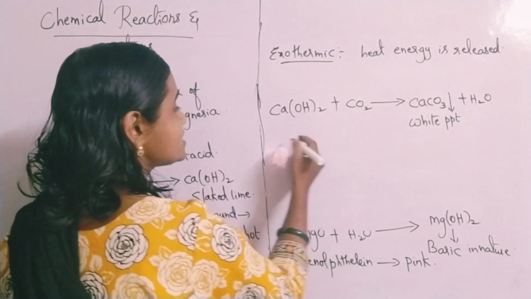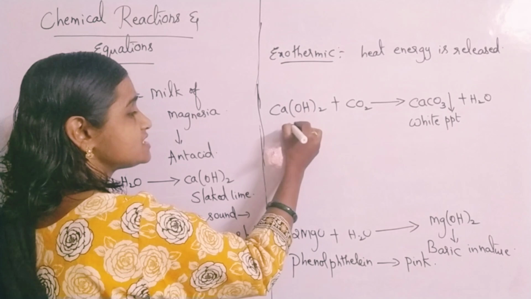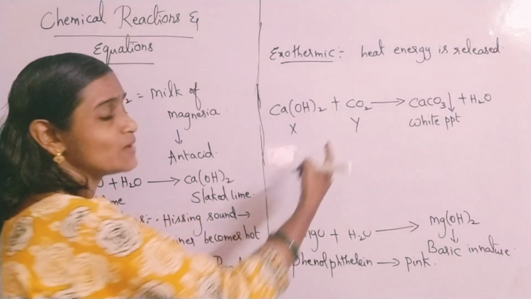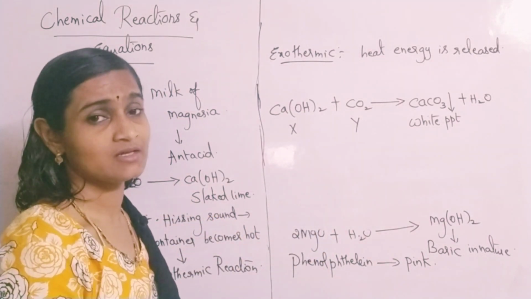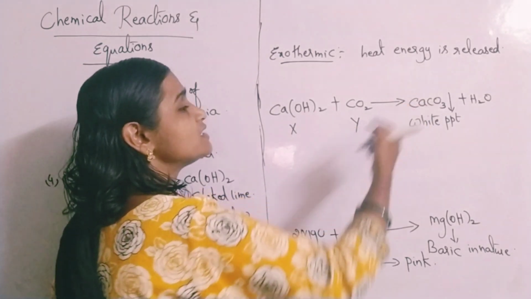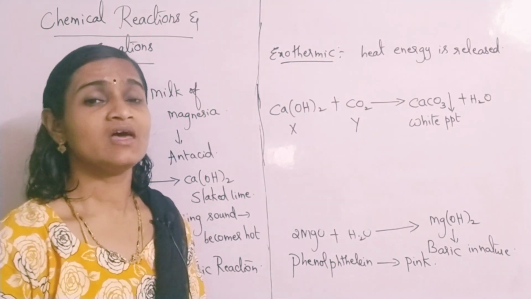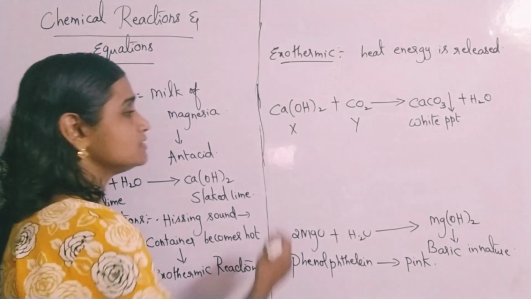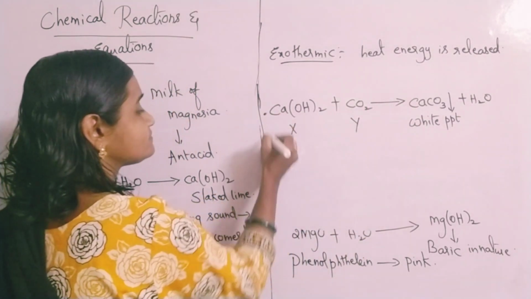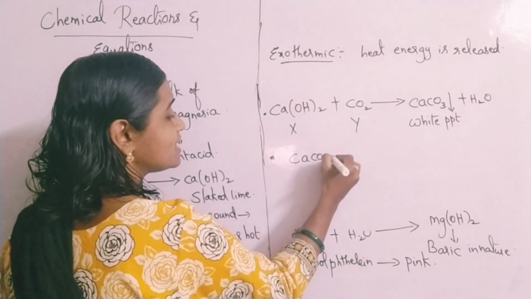This question can be asked in the form of an X and Y question. A substance X, when made to react with gas Y, the gas Y which is used as a fire extinguisher, gives a white precipitate of CaCO3. Identify X and Y and write the relevant chemical equation. Like that you will be getting questions. Then you have to identify this X and Y. And likewise, regarding this equation, you have another equation also, CaCO3 plus H2O.